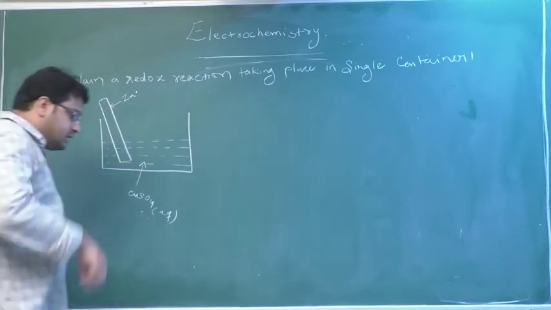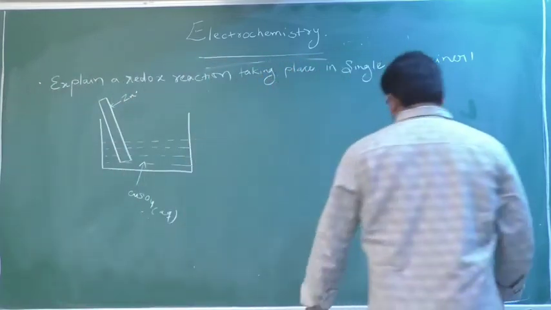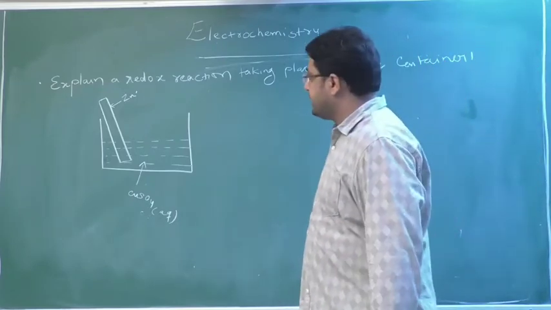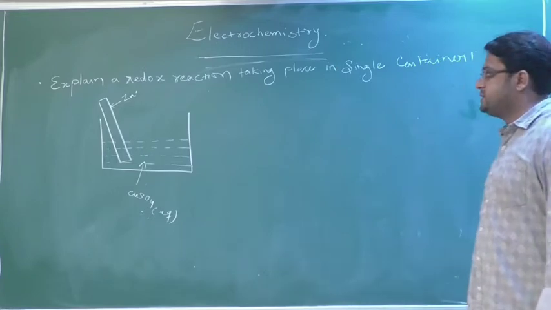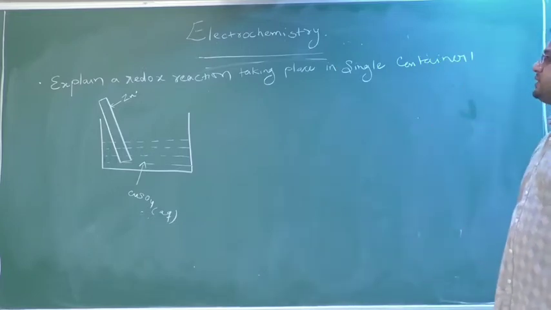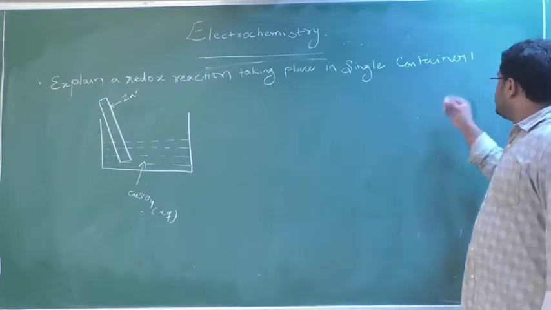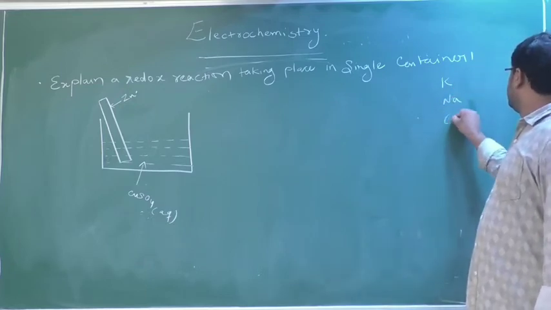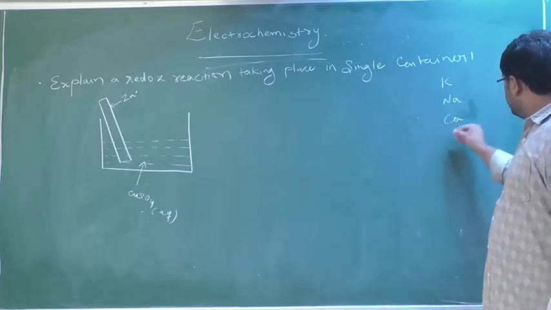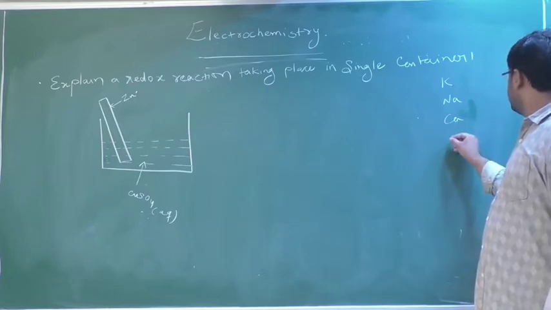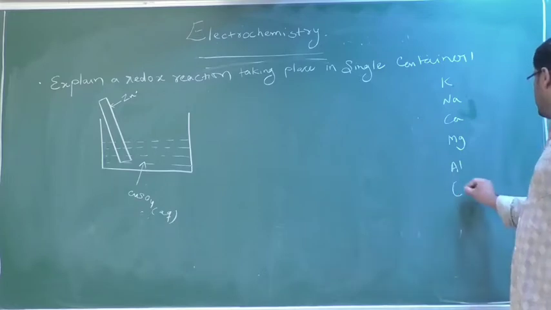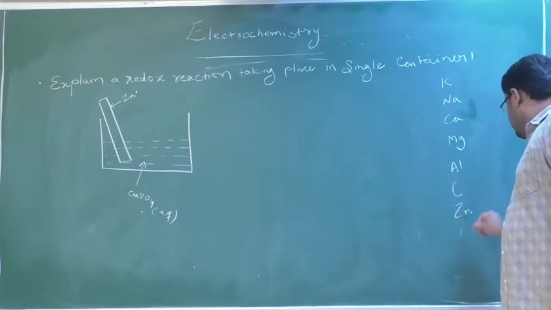Now what happens is, you know the electrochemical series. One series will come in terms of reduction potential value. This we will see in further classes. But you know, in a redox reaction, there is one series: potassium, sodium, calcium, magnesium, aluminium, then zinc.